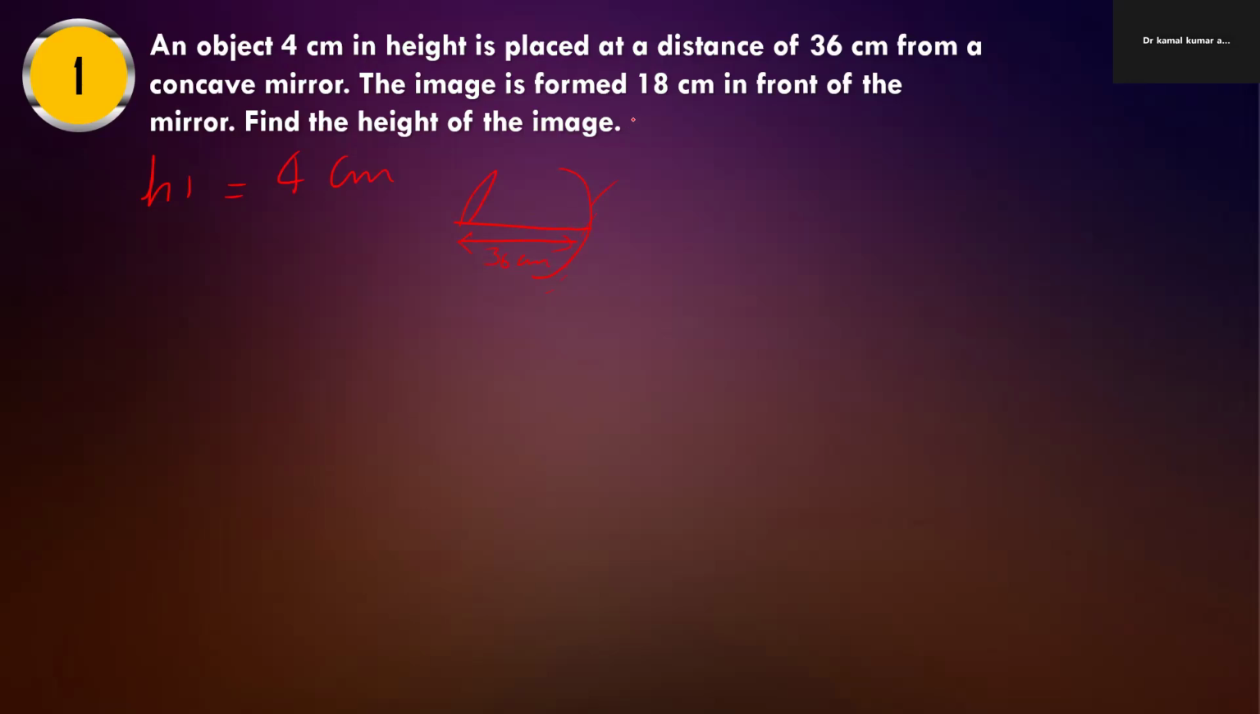So here the u will be the object distance. That is 36 centimeter, but that is on the left side, so minus sign.